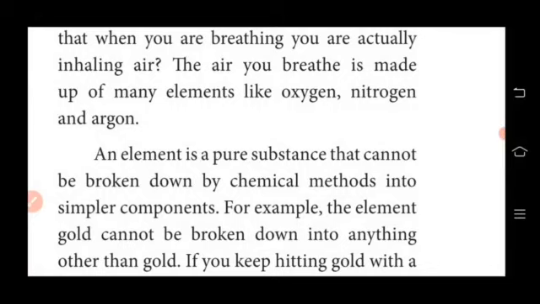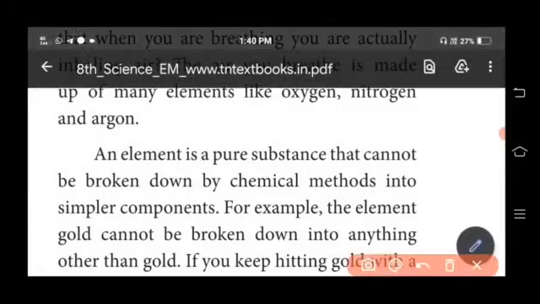Our next important question from book inside is define element. So an element is a pure substance that cannot be broken down by chemical methods into simpler components. So for example, the element gold cannot be broken down into anything other than gold.